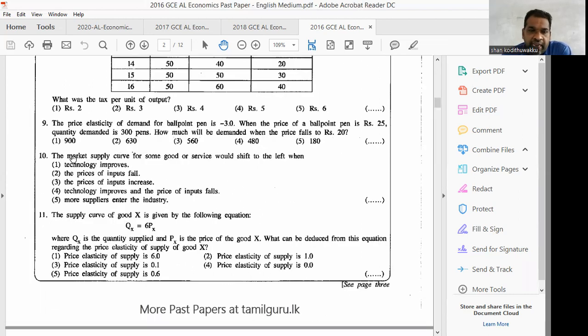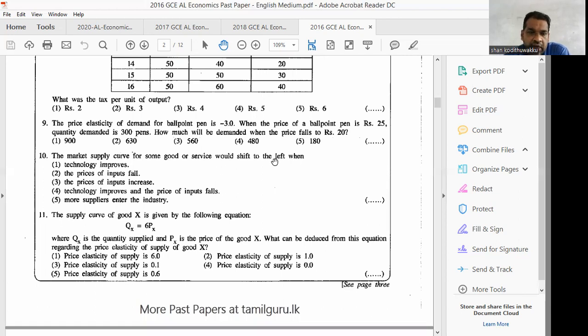Then we move to question number 10. The market supply curve for some goods or services would shift to the left when... Left means decrease in supply. Technology improves? No. Then there should be an increase? No. The price of inputs falls? No. The price of inputs increases, then there will be an increase in cost of production. Therefore, the supply curve will shift to the left from the original supply curve, inwards.